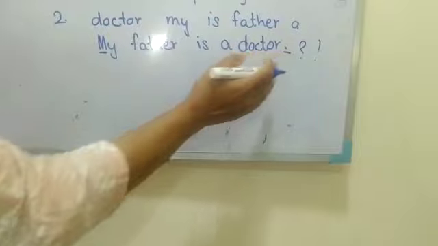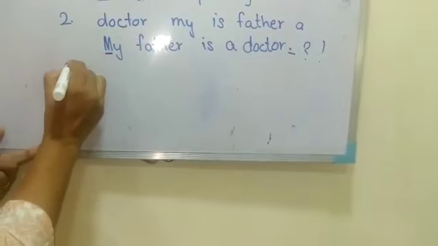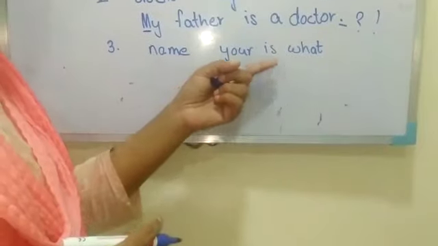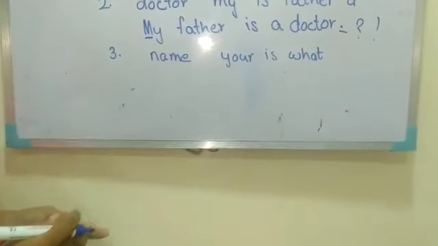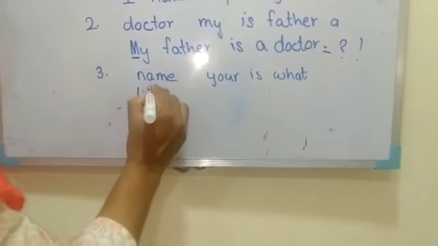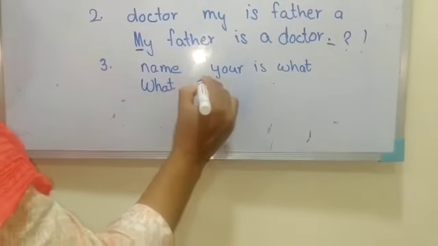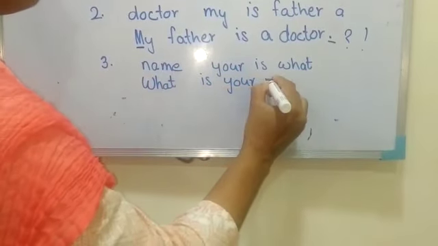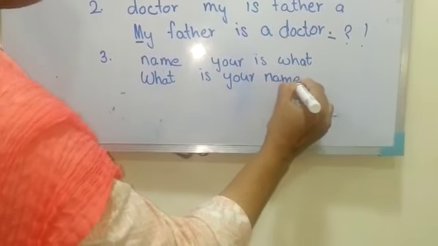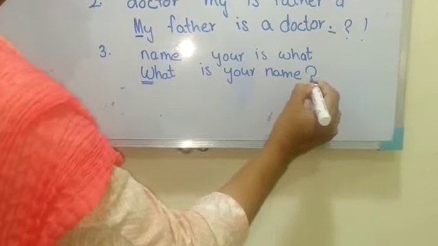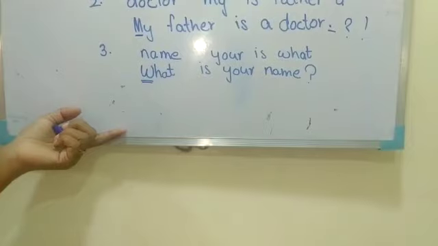Now let's write a sentence with a question mark. Name your is what? So this is not a correct sentence. What will be the correct sentence? What is your name? And when we are asking, we put a question mark, right?